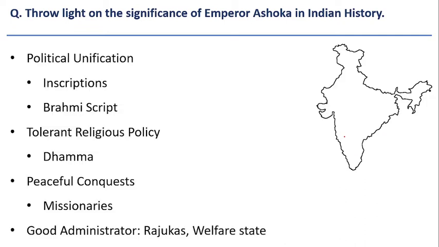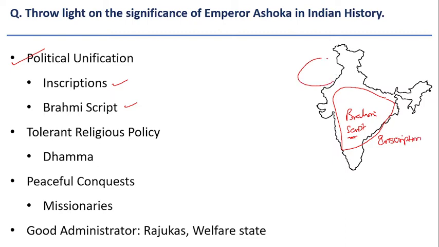That's why, along with political unification, and because of his religious tolerant policy and other administrative aspects, he is considered as one of the greatest emperors of Indian history. Here broadly, for his political unification, he is very important. He issued inscriptions in Brahmi script in the Indian subcontinent. In this part of India, he issued inscriptions in Brahmi script.